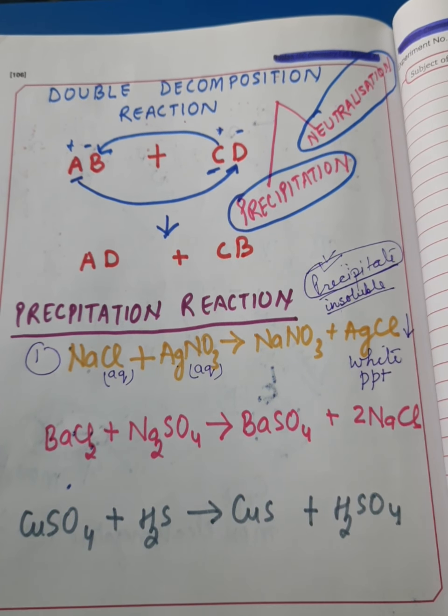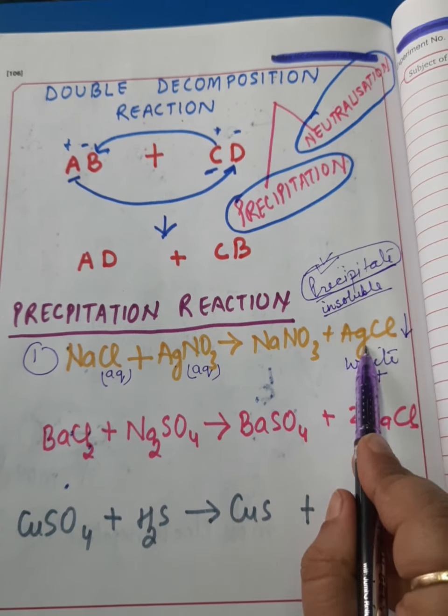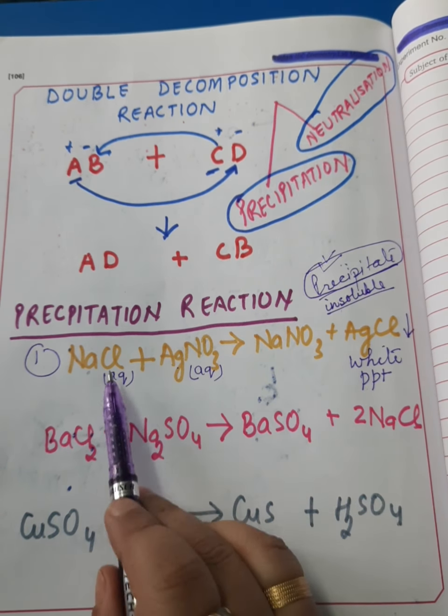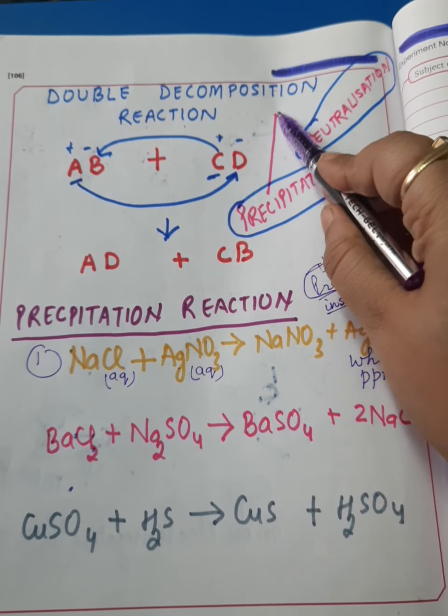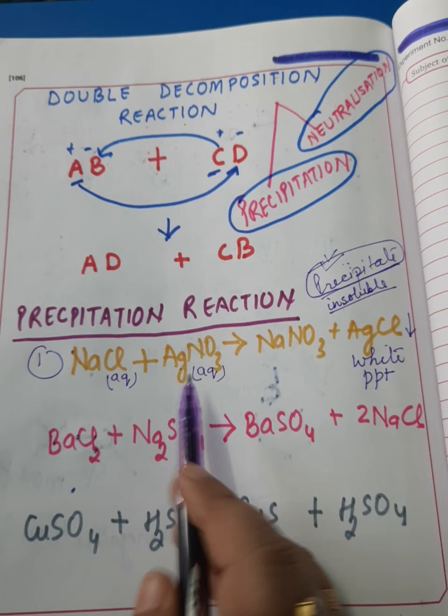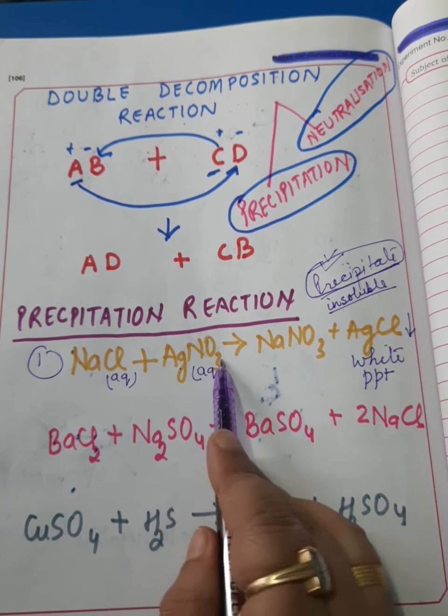Since in this reaction one of the products formed is a precipitate, and this reaction is a double decomposition reaction. Why? Because these two compounds have mutually exchanged their ions.